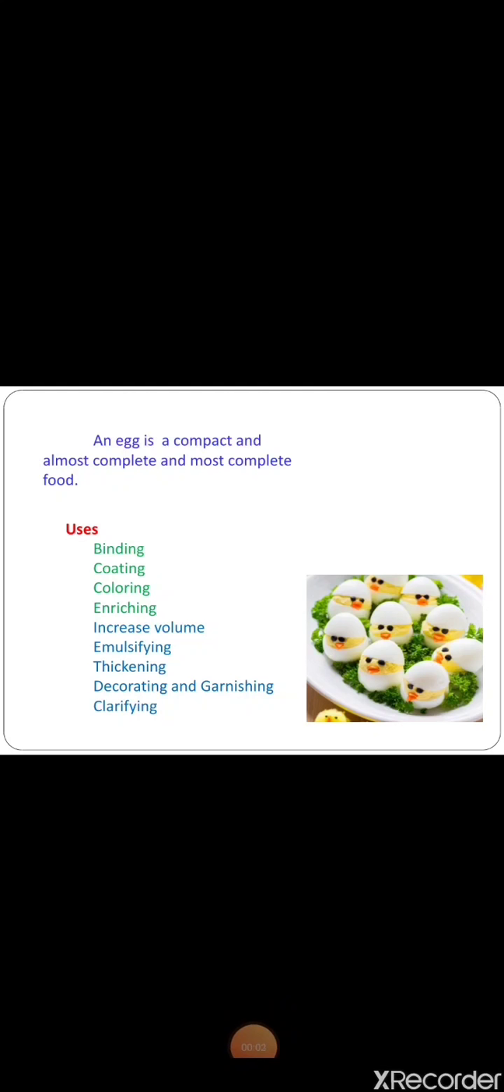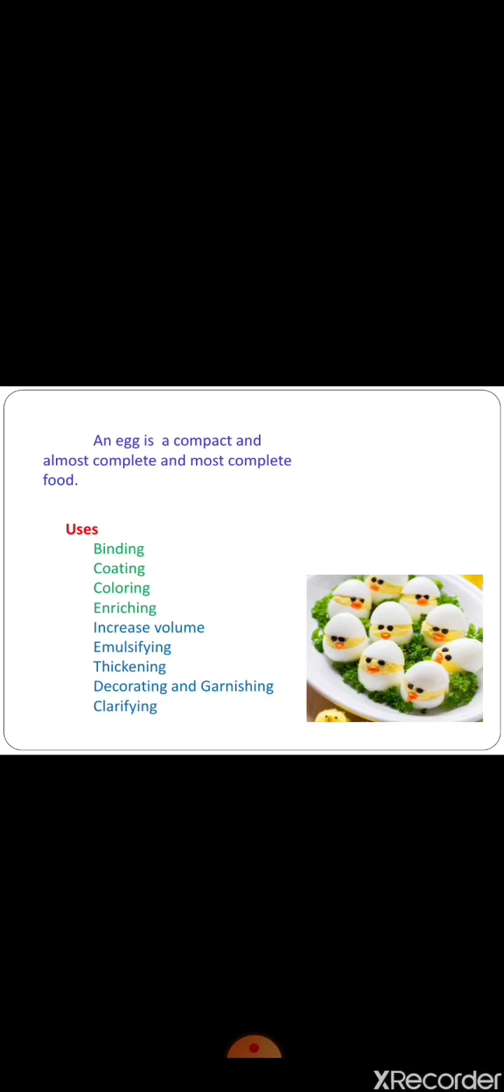Uses of egg. Binding. Addition of egg to minced meat and mashed vegetables etc. helps to bind the mixture. Second one is coating. Egg and egg batter help to give a coat to the food item and prevent it from disintegrating, giving it a protective coating. Third one is coloring. Fourth one is enriching. Coloring: if you use egg for the food, that food becomes a rich yellowish color. Enriching means the egg gives the food added food value.